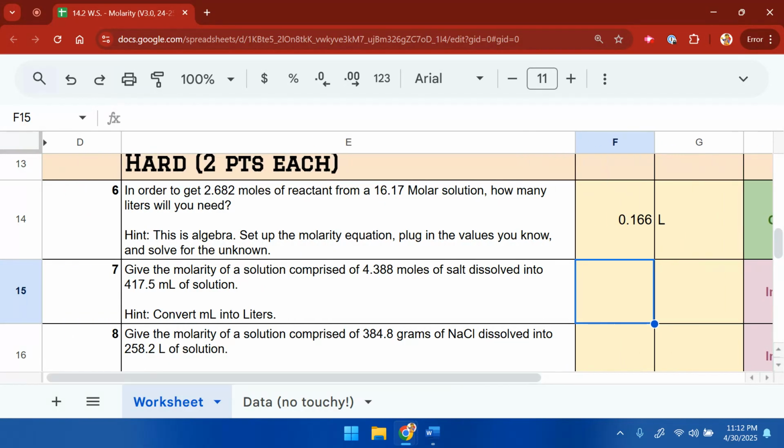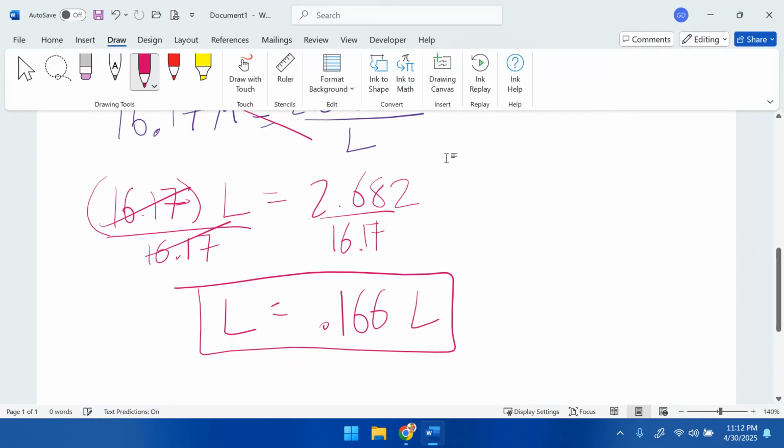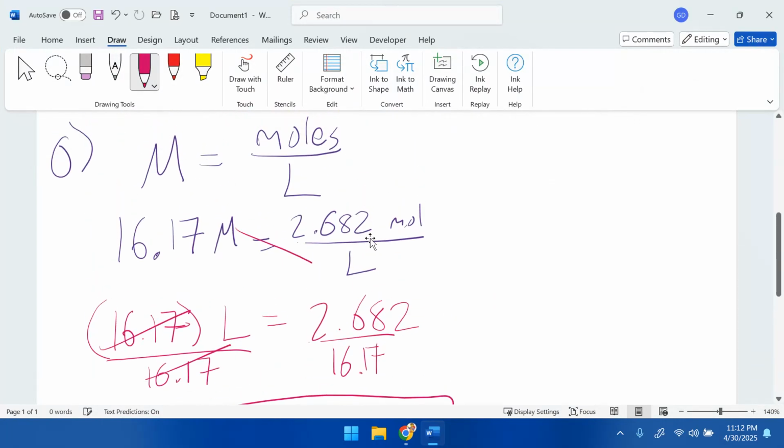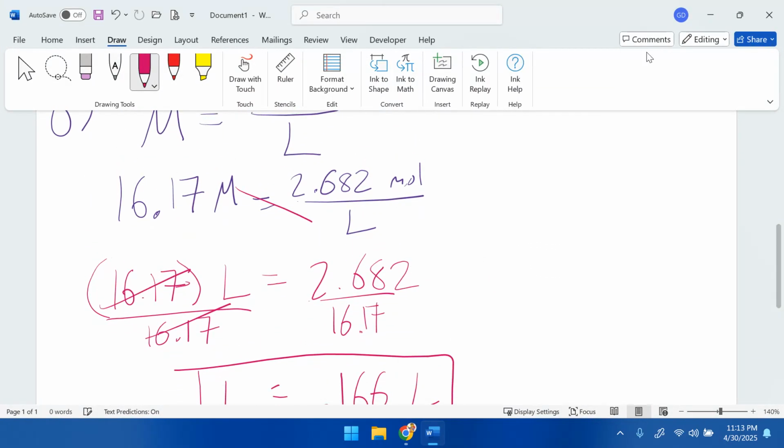So in problem number 6, you need to set up an algebra equation. Set up the molarity equation, then plug in what you know and solve for the unknown.